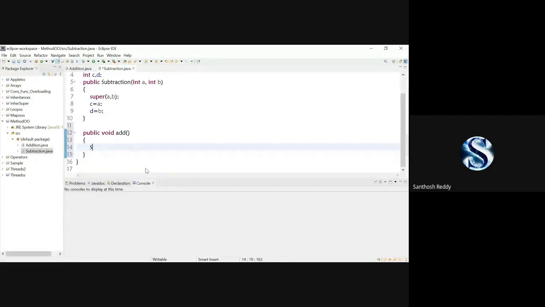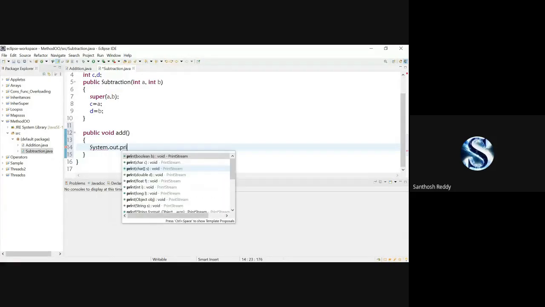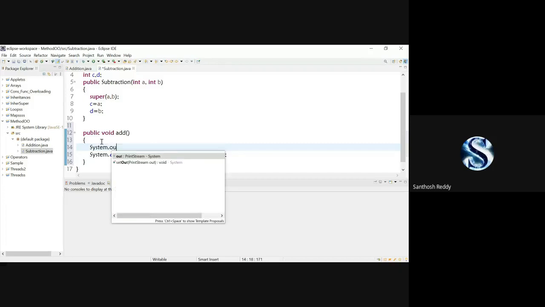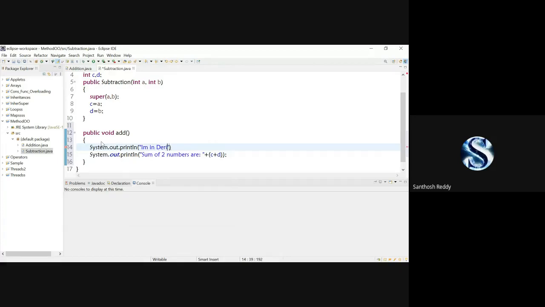So here I'm going to write System.out.println("Sum of two numbers: " + C + D); Here I'll write another statement, System.out.println("I'm in derived class"); Okay, now what is going to happen?